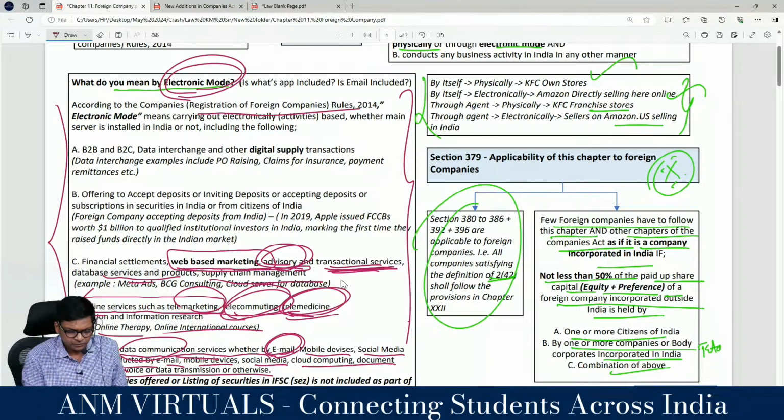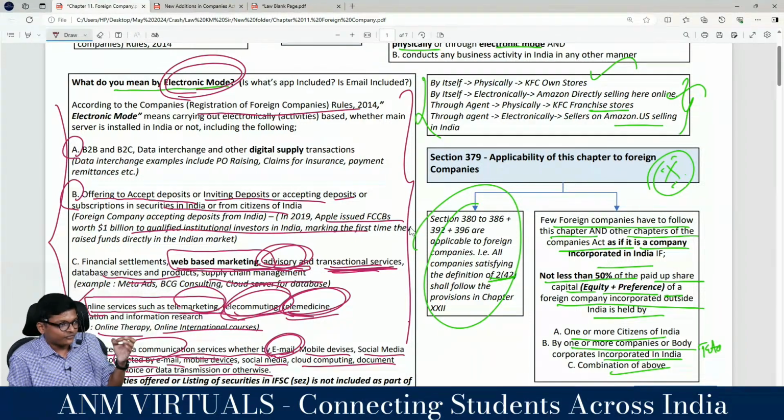Are you following, guys? Points A and B are pending. Let's do a quick glance of that. B: offering to accept deposits or inviting deposits from citizens in India. You studied the deposit chapter, sections 73 to 76. That is an Indian company issuing deposits in India. Now what if Apple is issuing deposits to people in India? That becomes deposits. Actually, Apple in 2019 raised deposits from people in India. That also becomes a foreign company having a place of business in India.